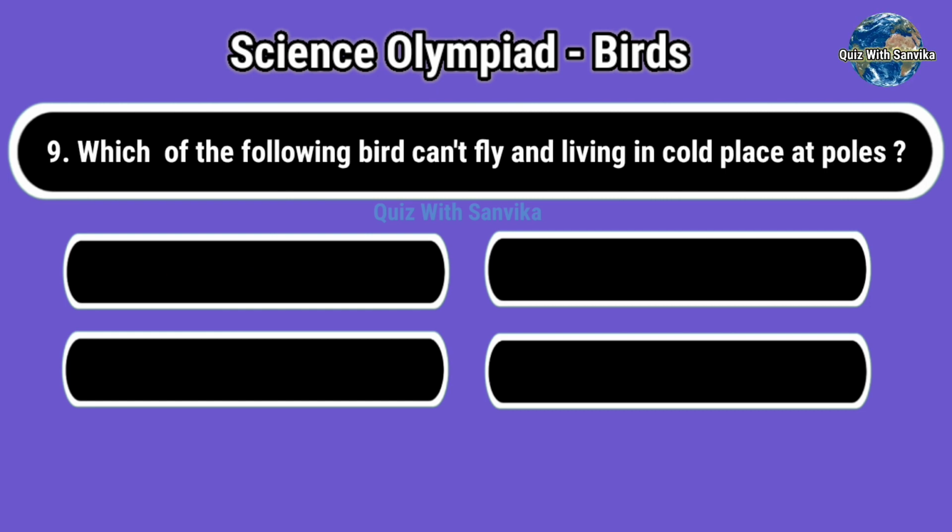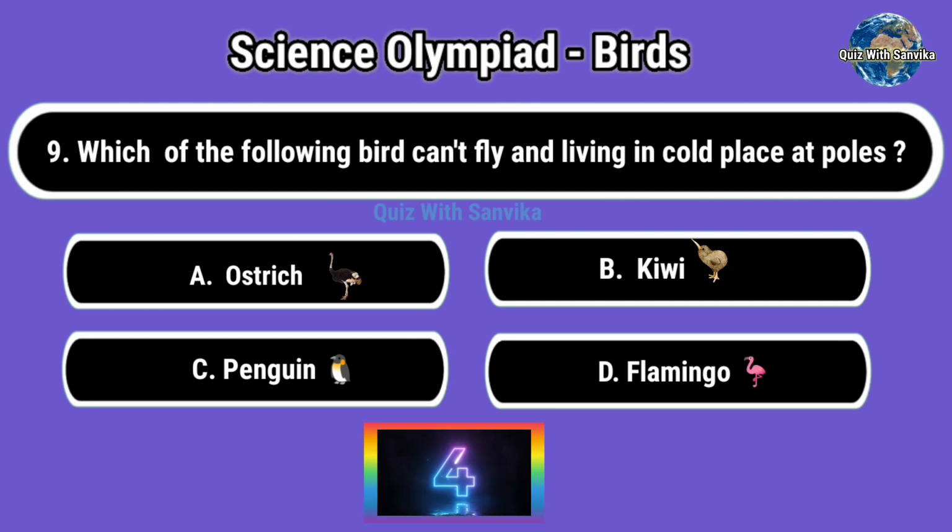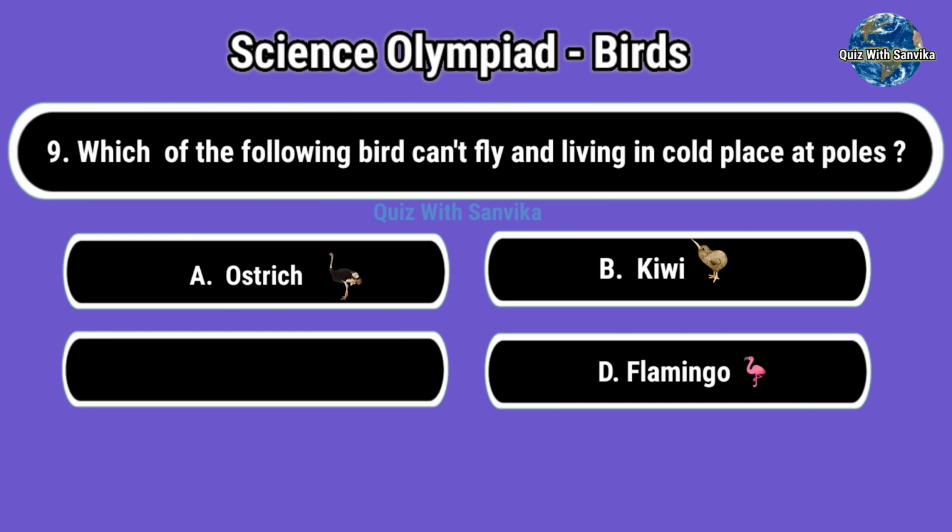Which of the following bird cannot fly and lives in cold places at the poles? Options are A. Ostrich, B. Kiwi, C. Penguin, and D. Flamingo. Answer is C. Penguin.